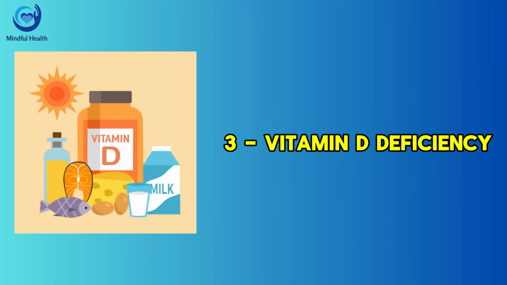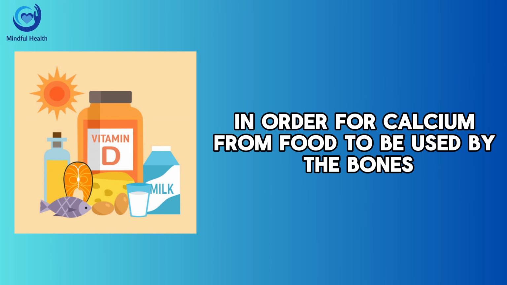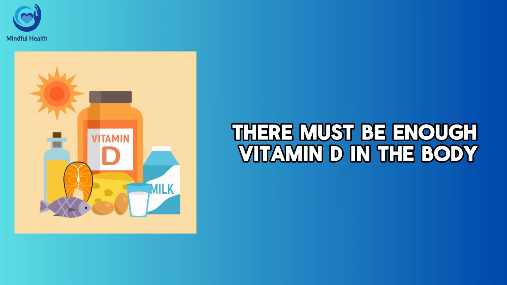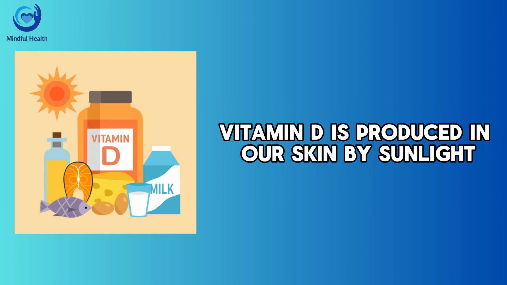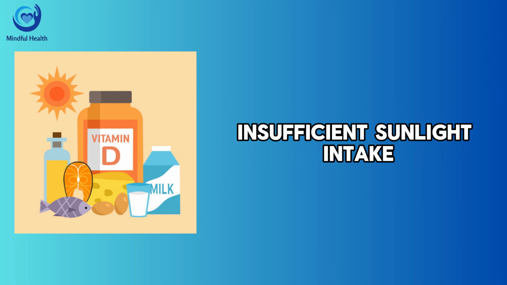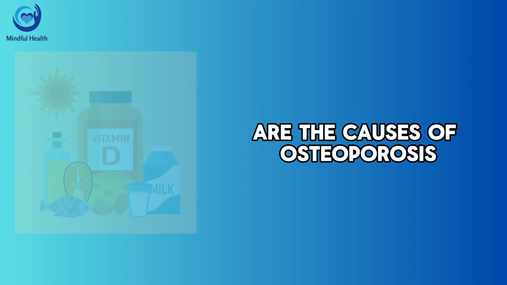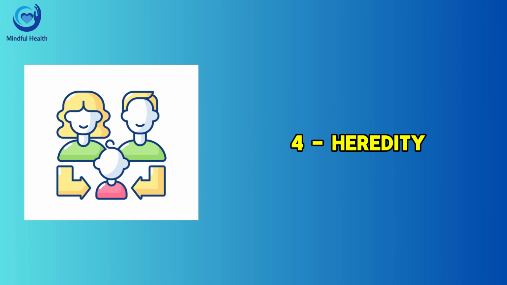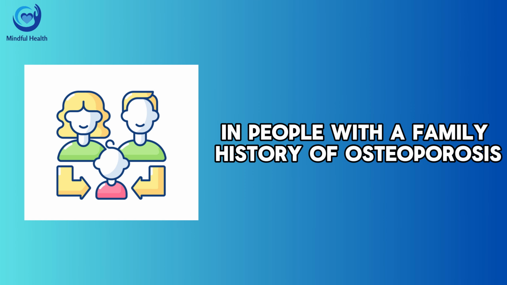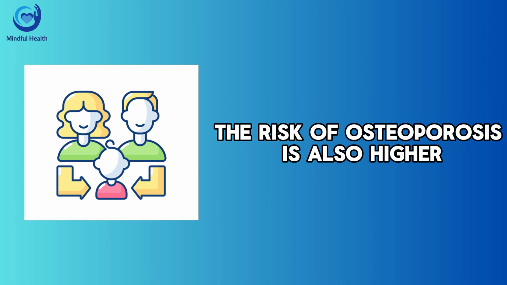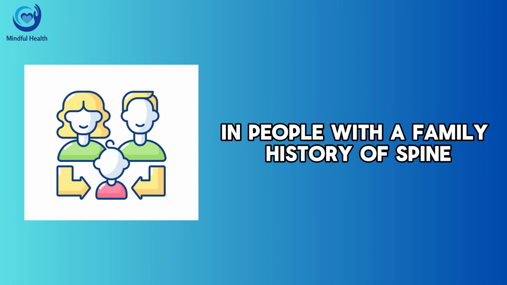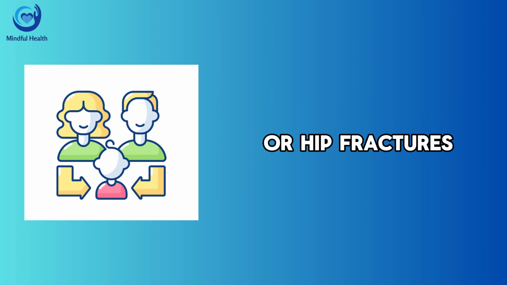3. Vitamin D deficiency. In order for calcium from food to be used by the bones, there must be enough vitamin D in the body. Vitamin D is produced in our skin by sunlight. Insufficient sunlight intake and vitamin D deficiency are the causes of osteoporosis. 4. Heredity. Osteoporosis is more common in people with a family history of osteoporosis. The risk of osteoporosis is also higher in people with a family history of spine or hip fractures.